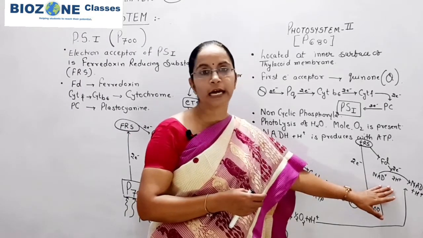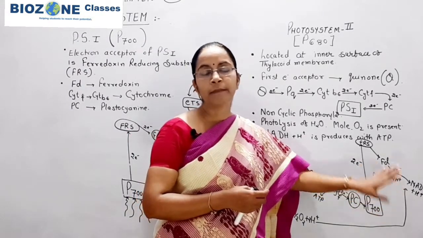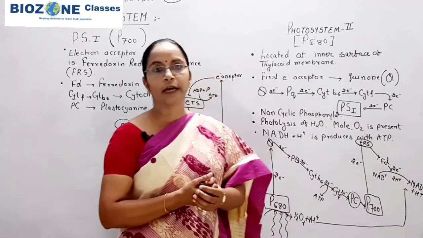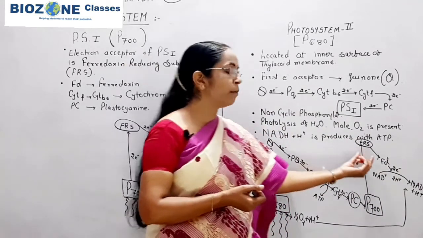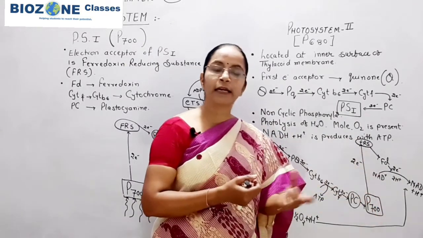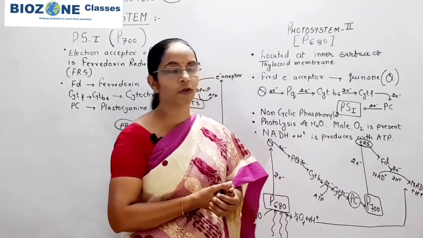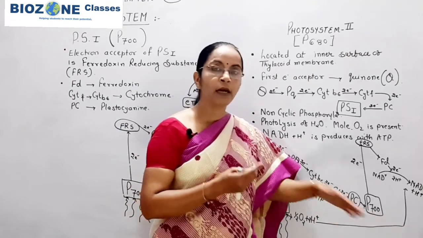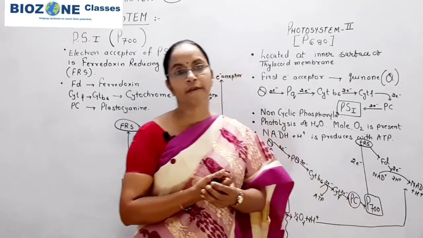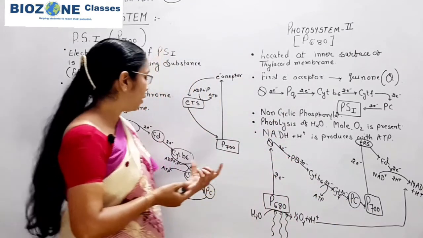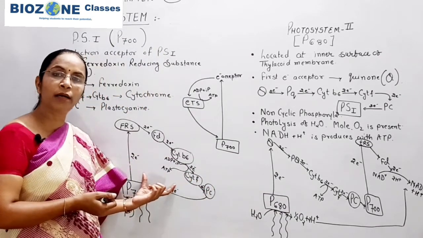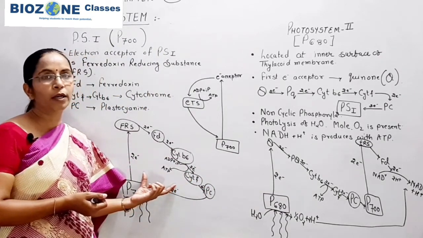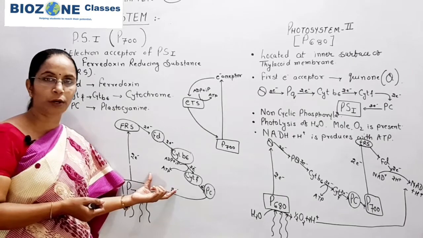Because the enzyme NADP reductase is present in PS1, and that enzyme is responsible when this PS1 is located on the thylakoid membrane. Here some of the students are having confusion that here also we study PS1, but this PS1 is only involved in cyclic phosphorylation.